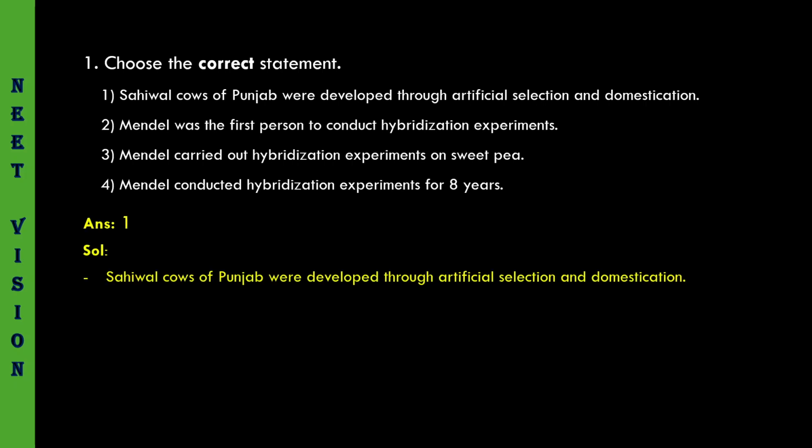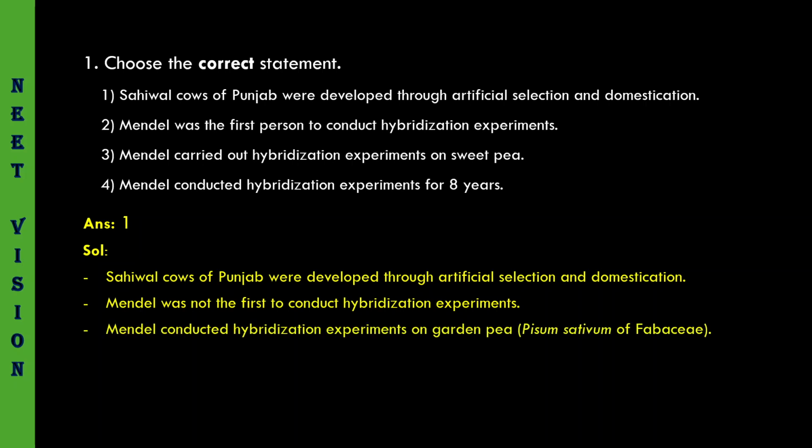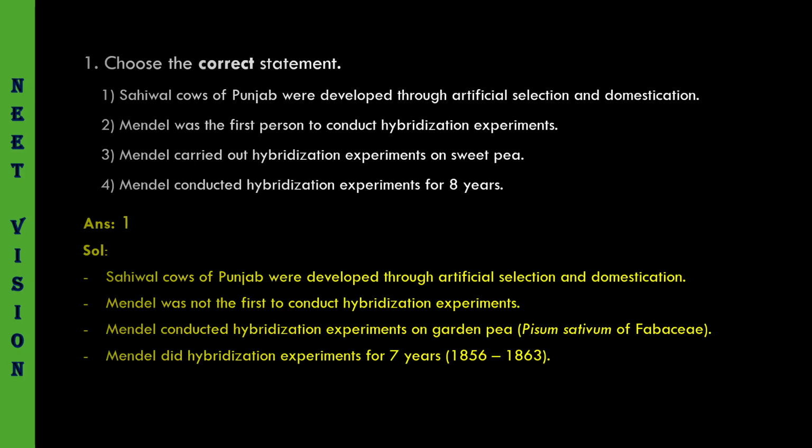Here is the solution. Sahiwal cows of Punjab were developed through artificial selection and domestication. Mendel was not the first to conduct hybridization experiments. That means earlier some others also conducted hybridization experiments. Mendel conducted hybridization experiments on garden pea, not sweet pea. Mendel did hybridization experiments for 7 years, not 8 years. Coming to the next question.